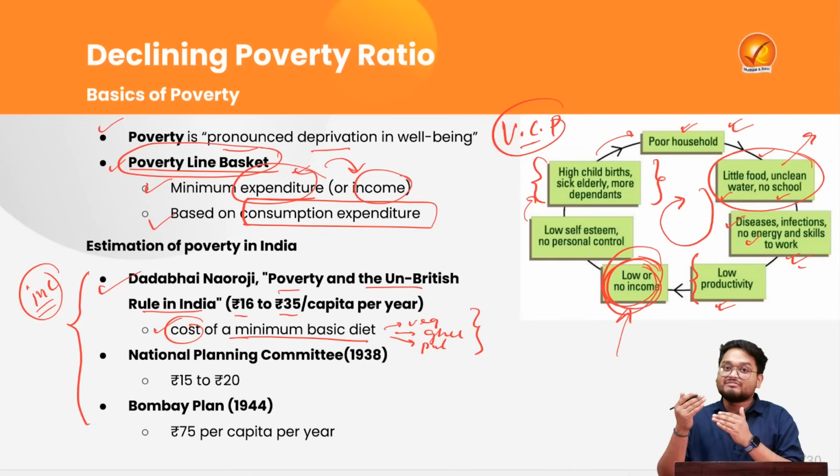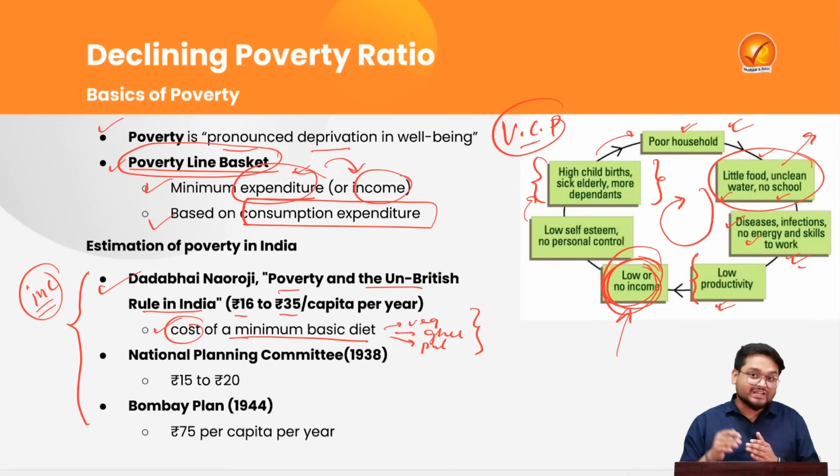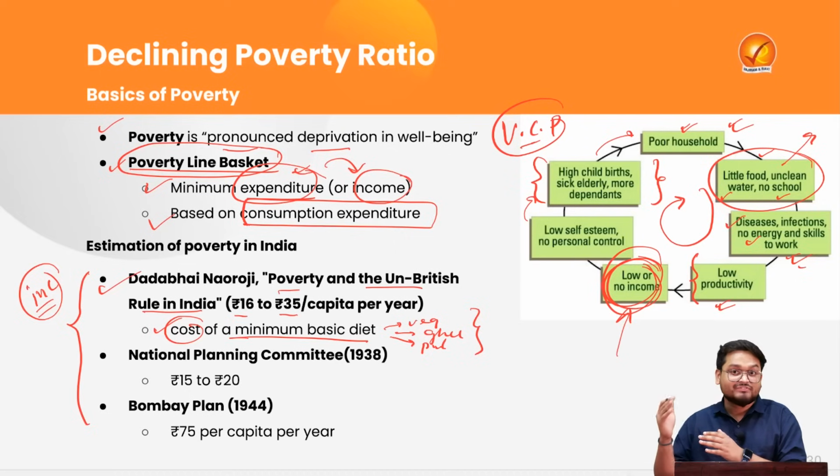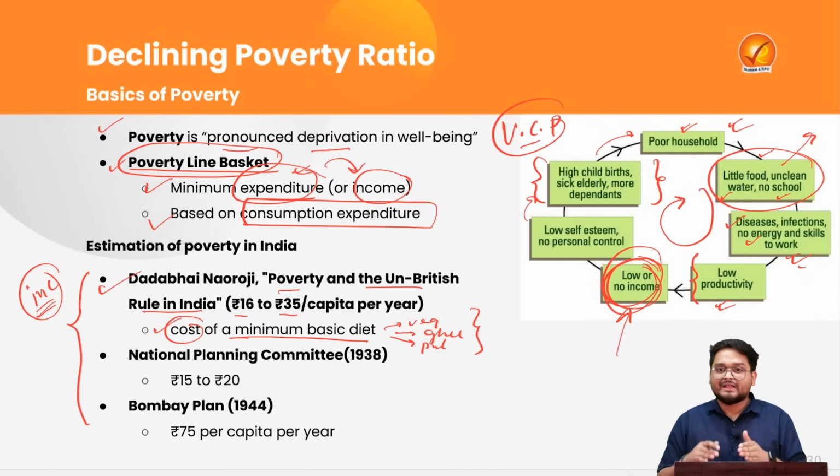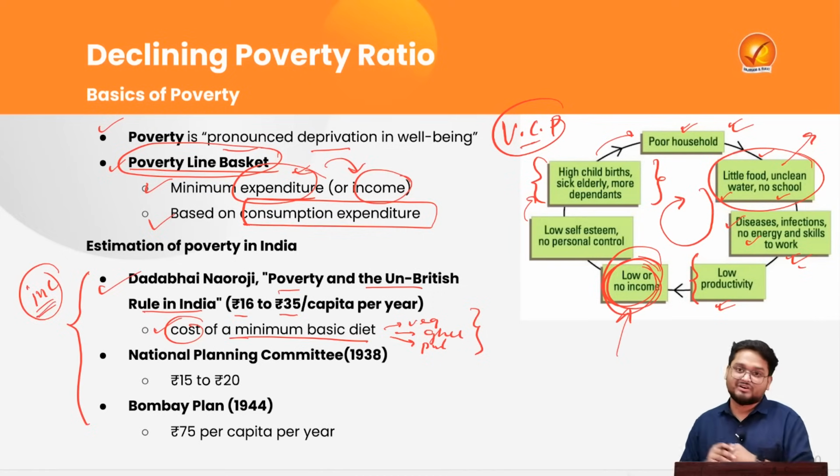Often the income may fall short of the expenditure. So that is why income may not be a perfect criterion, but the early estimation in India was based on the income level. Gradually we will be seeing that we will be going on to the expenditure criteria.